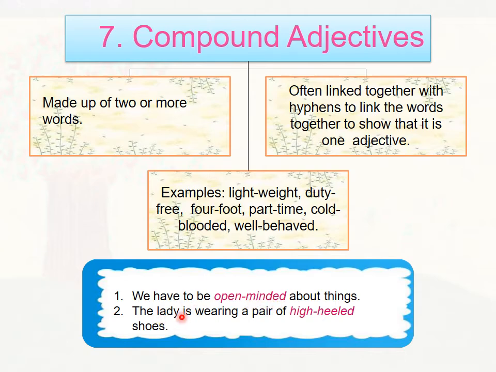So now for example, let us see in these two sentences, we have to be open-minded about things. So this open-minded, it is a compound adjective. And the next one, the lady is wearing a pair of high-heeled shoes. Again over here, what kind of shoes is it? It is high-heeled. It is describing these shoes. So that's why now this high-heeled is a compound adjective.